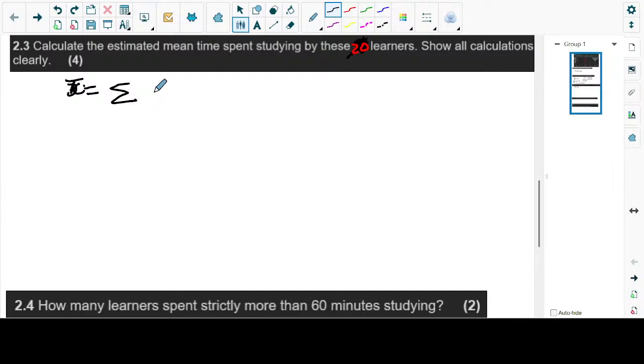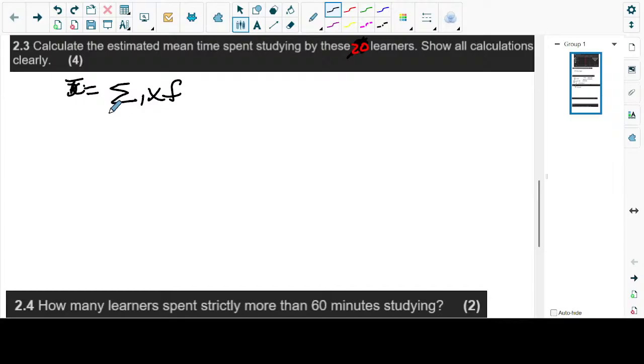x bar is equal to sigma xi multiplied by f. We call xi the x midpoint, and f is the frequency, all over n.